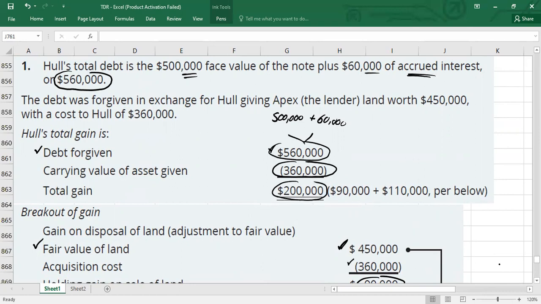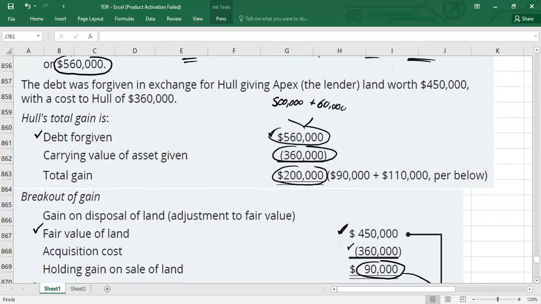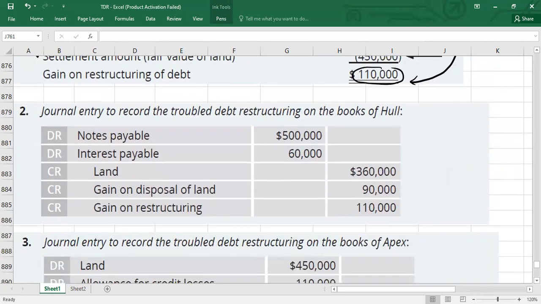Okay, guys, this is the first requirement. Now I'm going to tell you the entry. What entry you will pass in the debtor's books. First, we are going to talk about the books of the debtor. So the debtor will debit the note payable because he wants to remove the liability with the principal amount. He will debit the accrued interest, I mean interest payable also, because it is also going to be settled now, 60,000.